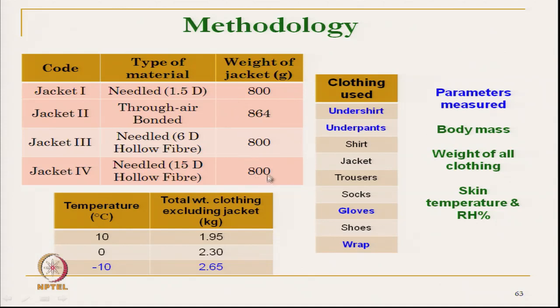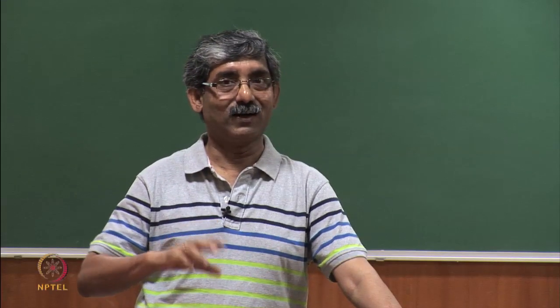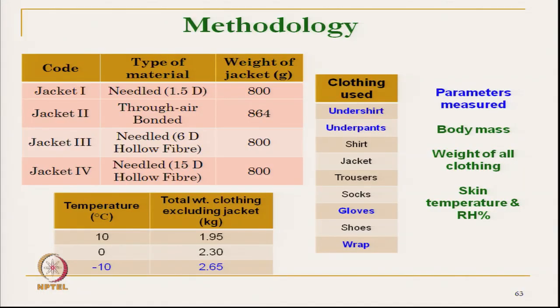And jacket 2 is through air bonded nonwoven. Ultimately we will see that this gives very high thermal insulation, but due to its very high thickness it fails. We will see that jacket 2 fails in giving warmth. Why?